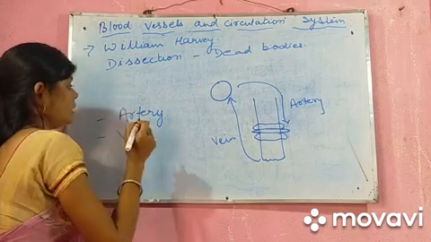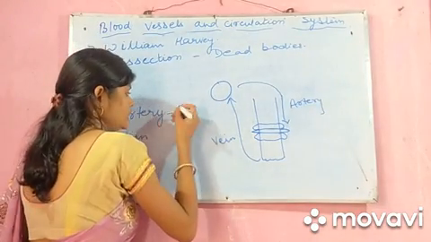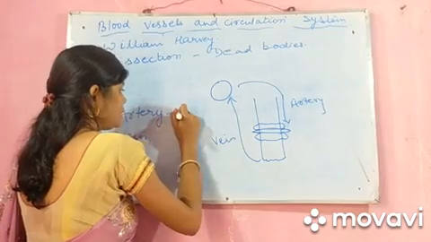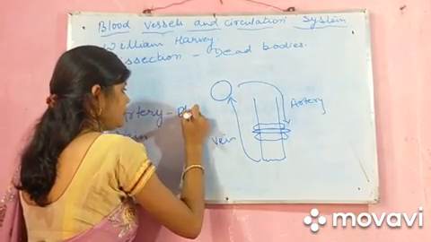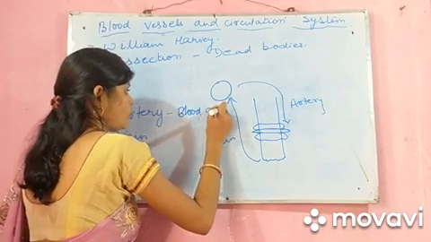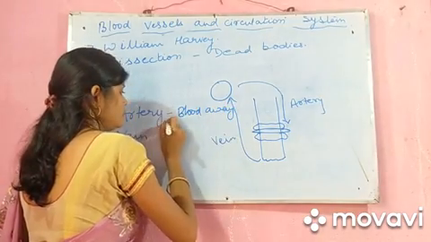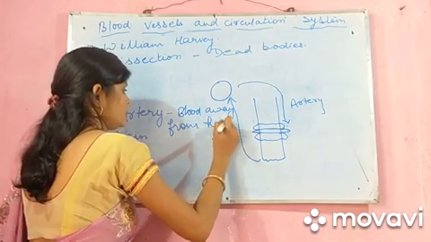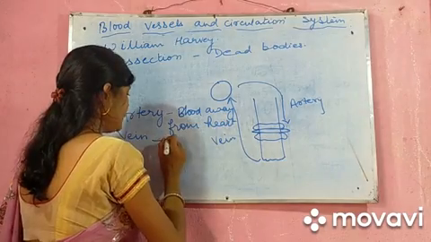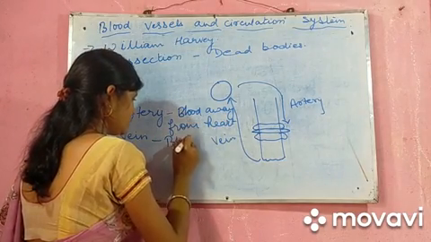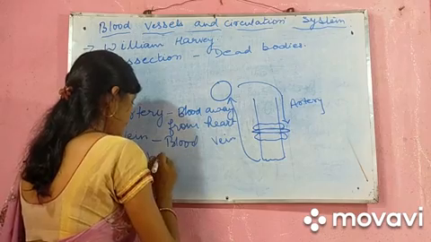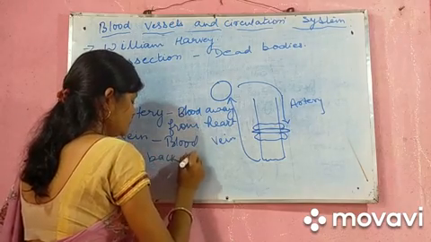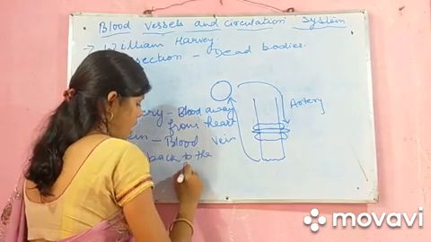That is the function. Artery means carrying blood away from heart. And veins is carrying blood back to the heart.